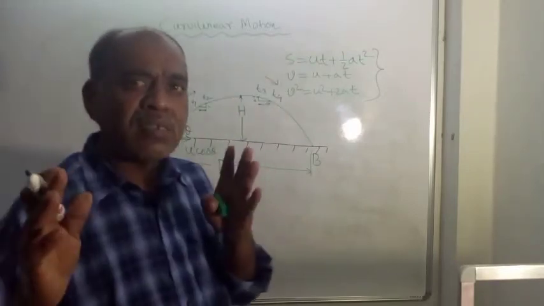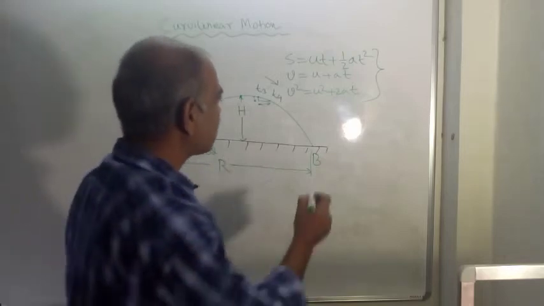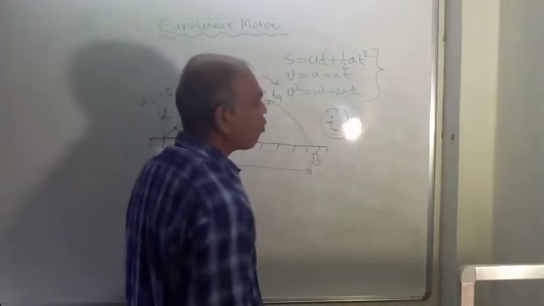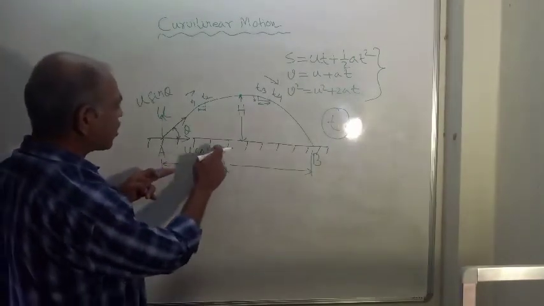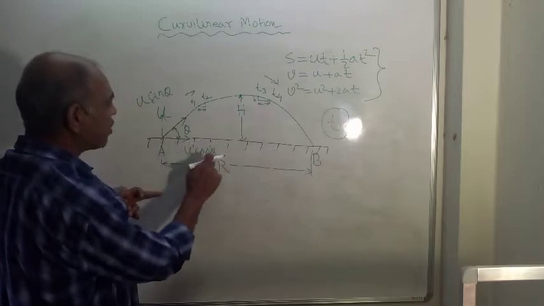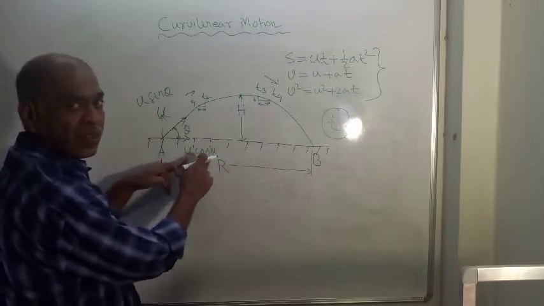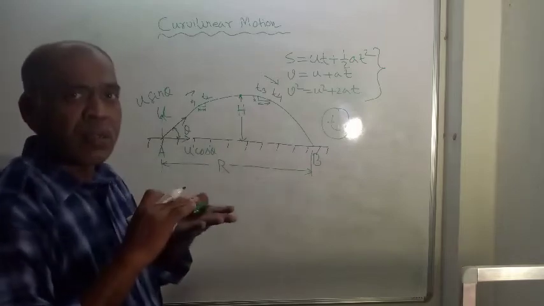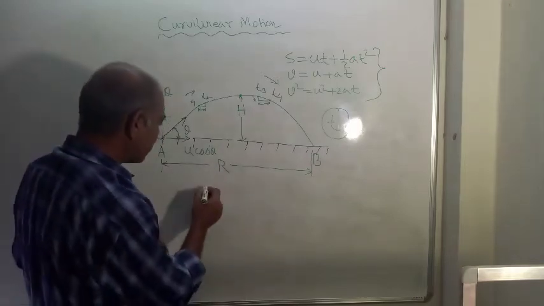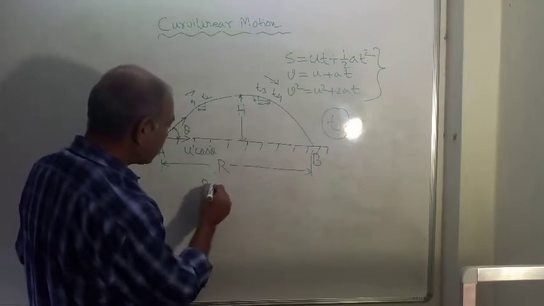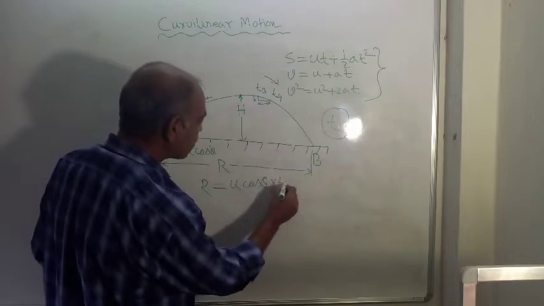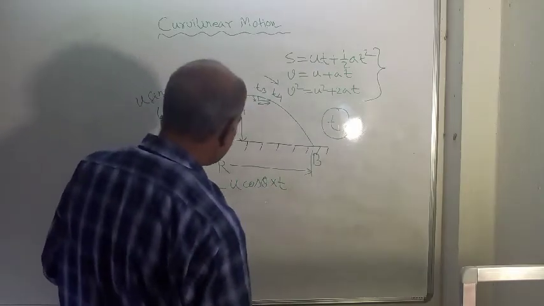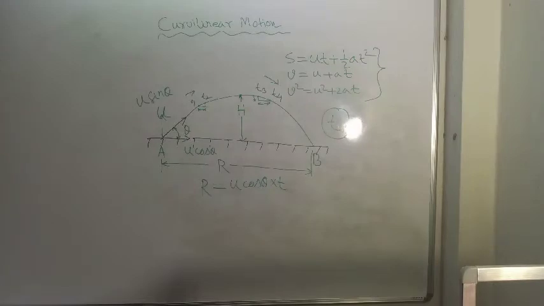Say total time of flight is small t. Then this velocity does not change. There is no effect of acceleration due to gravity, so this is the constant velocity u cos theta. From A to B, the velocity remains constant. Therefore, we can easily write this range R is equal to u cos theta multiplied by t. This is the range R.